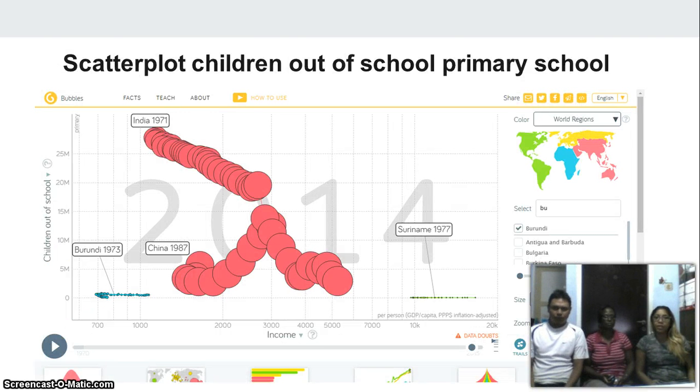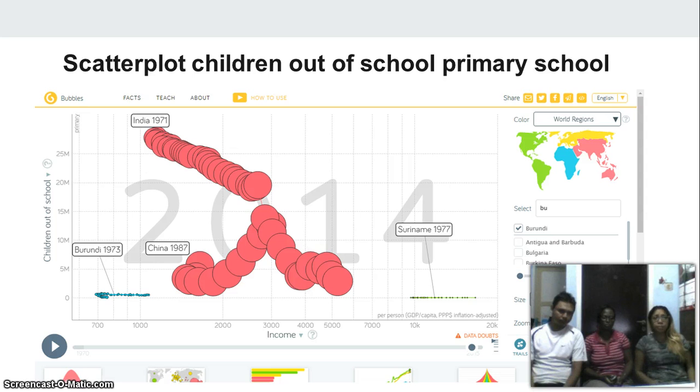Scatter plot. The scatter plot I will be doing. So if you look at Burundi from 1973 till 2004, in Burundi the number of children out of school increases, and also the income increases. Burundi is a very poor country where millions of children miss school due to war and drought, and also because the children have to walk far to fetch water for their families.